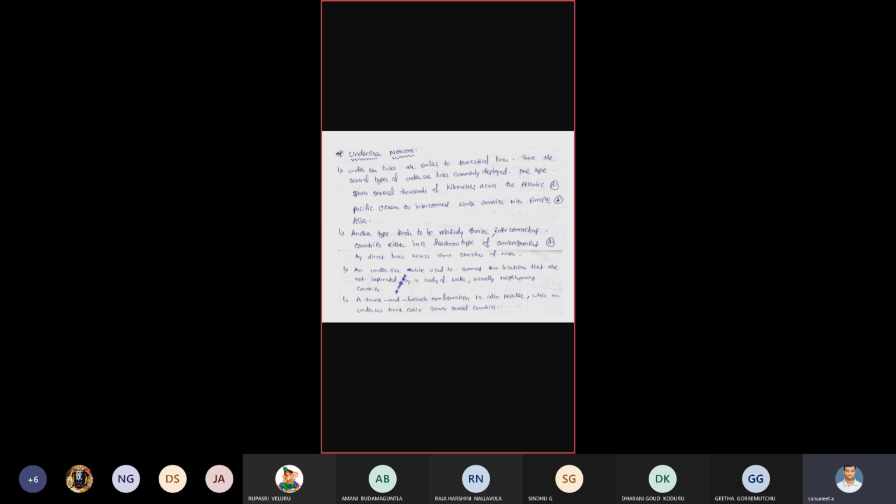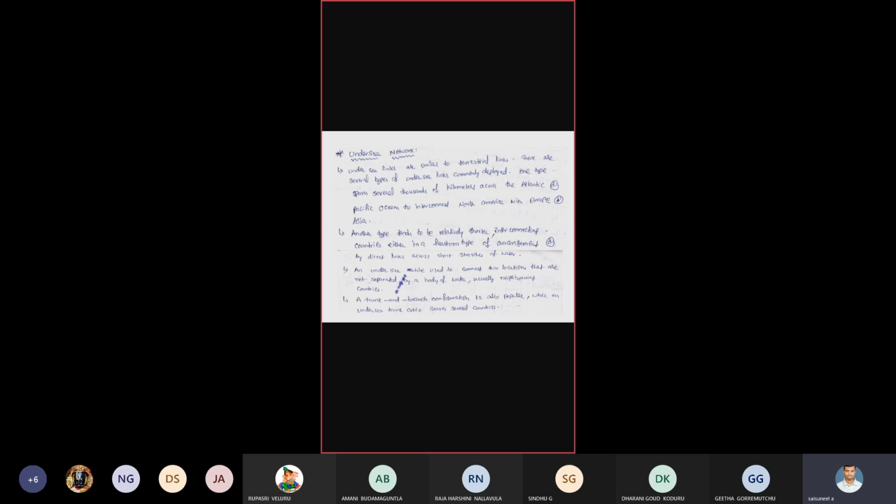For shorter links, very near countries separated by an ocean or sea have to be connected together. This undersea network is used to connect two locations or two countries separated by water, especially neighboring countries.